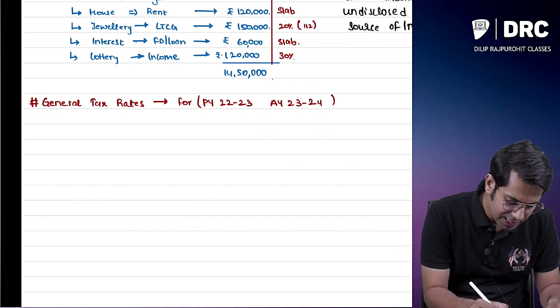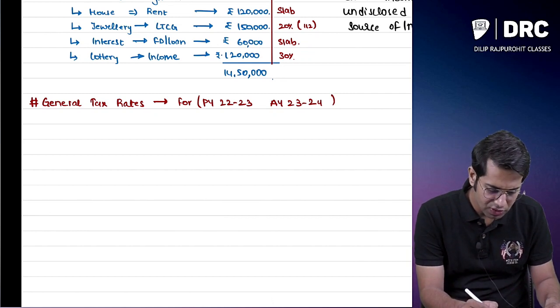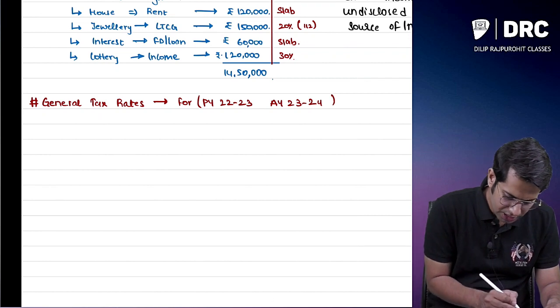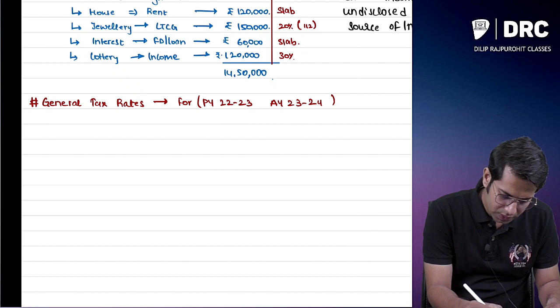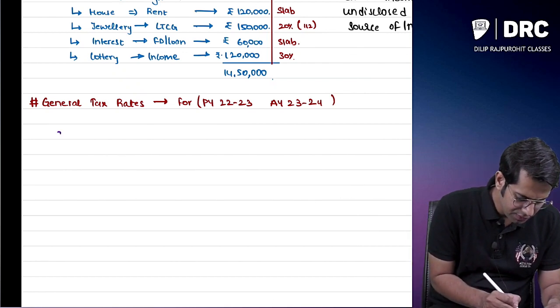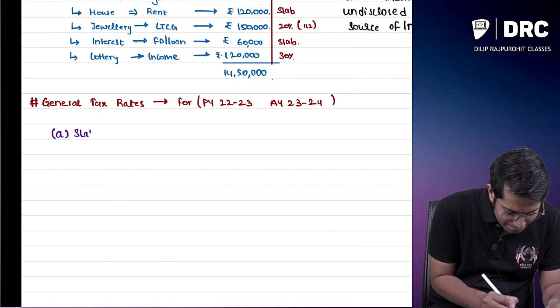Now in general tax rates, the first thing which we are going to discuss is, I'll use purple color, yeah, your slab rates.